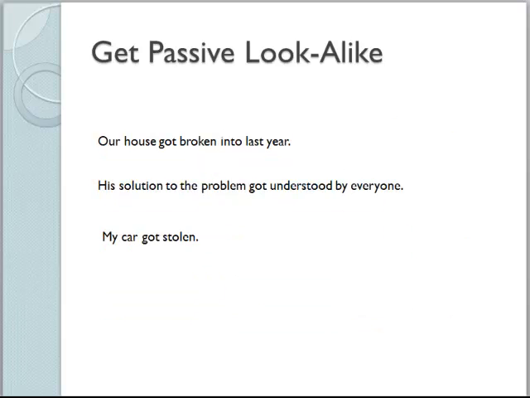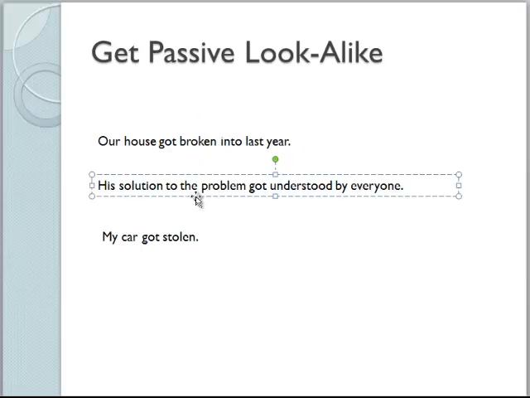So here are other examples. Okay, for passive. Our house got broken into last year. What do you think? Is it a passive voice sentence or not? Got broken. So it's passive voice, yes. If we use more and more, do you think it will work? Our house got more and more broken. No, it doesn't work. So this is a passive sentence with the verb get.